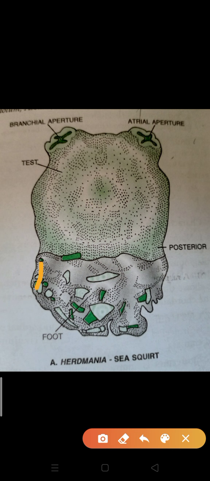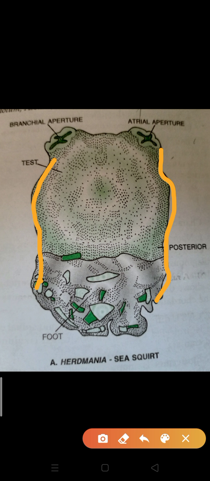The whole body is covered by a leathery appearance, and this is known as the tunic. Tunic is formed from tunicin, also known as animal cellulose. So this test or tunic is made up of animal cellulose, and that's why this subphylum is also known as tunicata.